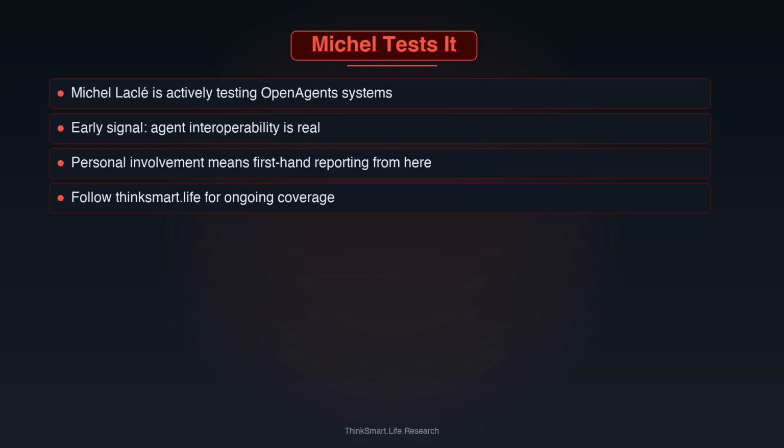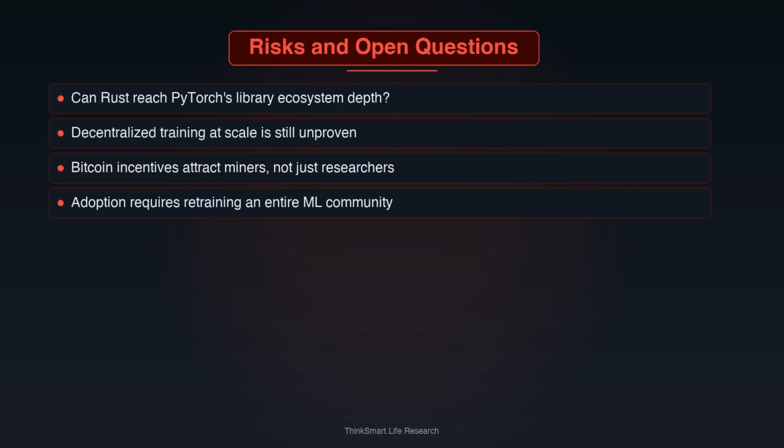Agent identity using W3C DID standards and JWT tokens. Resources that agents can expose and consume. Native MCP and A2A support, the only framework doing both simultaneously. And Bitcoin settlement via Lightning for agent-to-agent payments. When you combine the ONM's agent coordination capabilities with Psionic's ML compute layer, you get something new. AI agents that can train models, offer inference as a service, and pay each other in Bitcoin, all within a single coherent framework.